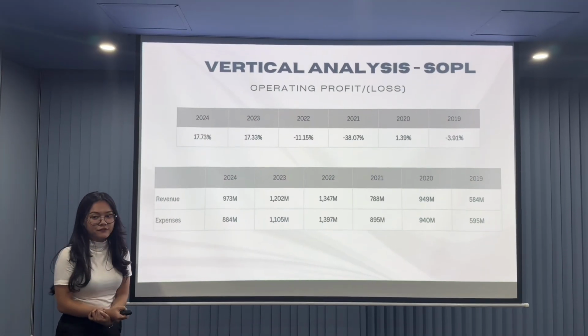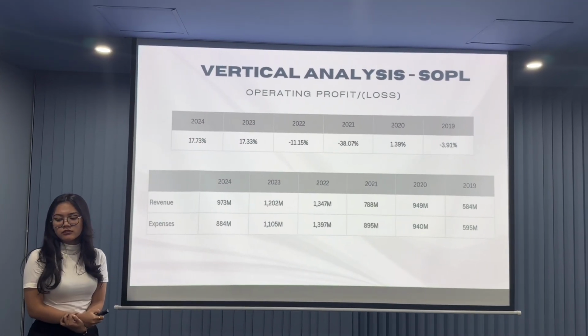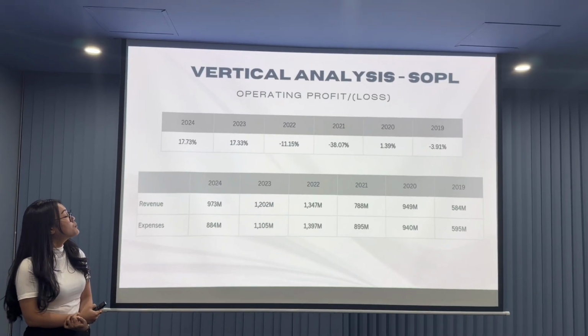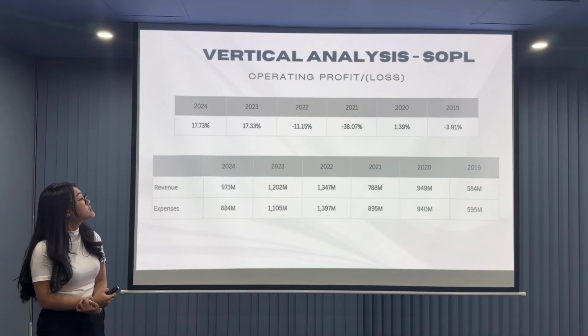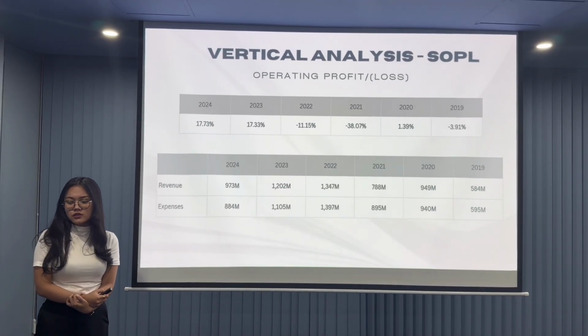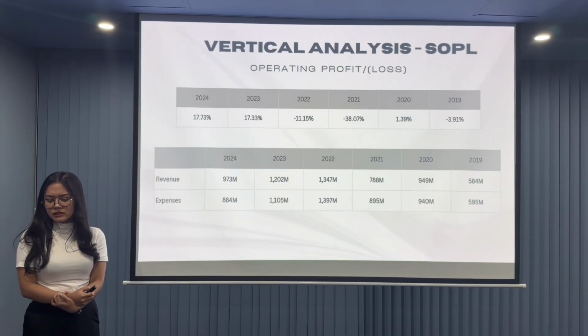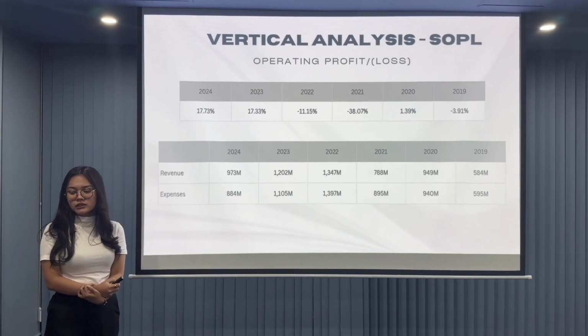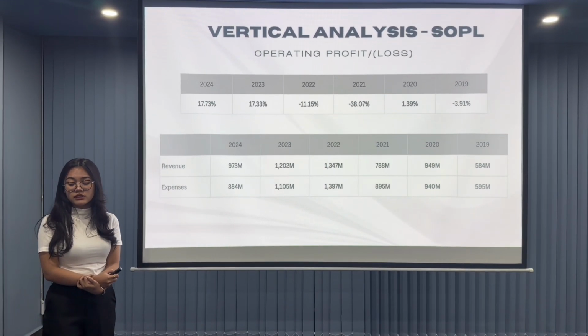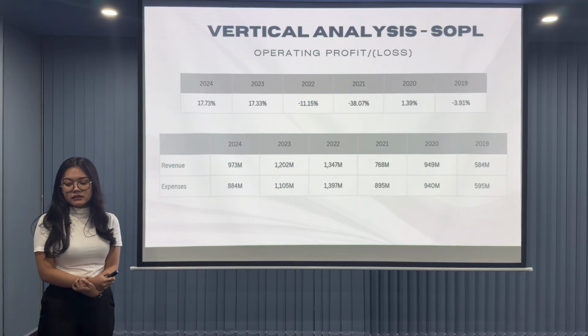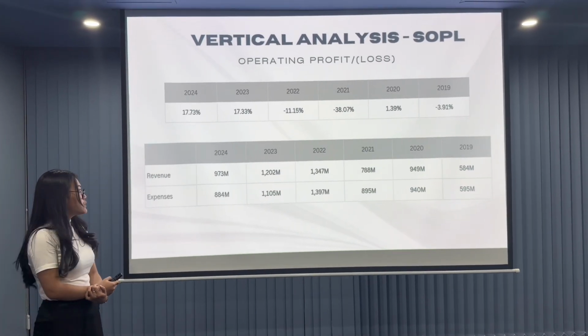On to the operating profit or loss. The company shows a strong turnaround. In 2024, operating profit was 17.73%. In absolute terms, revenue was 973 million baht, while expenses were 884 million baht, resulting in a clear operating surplus. A similar performance was recorded in 2023.